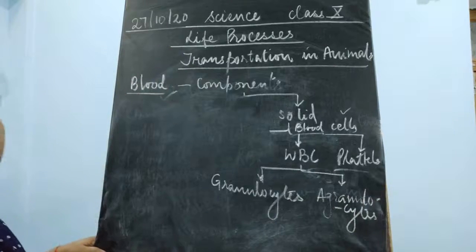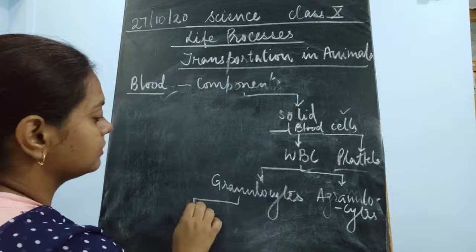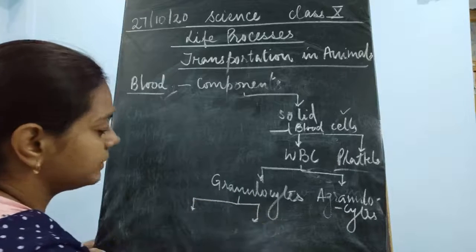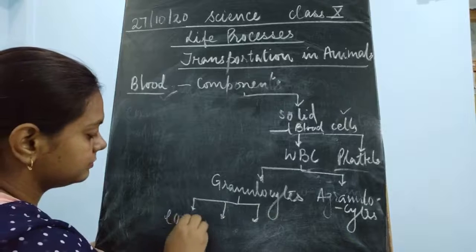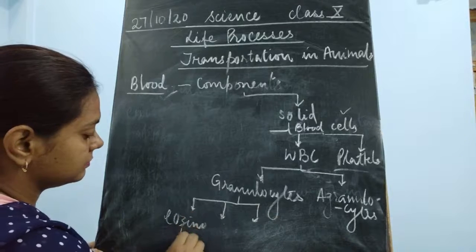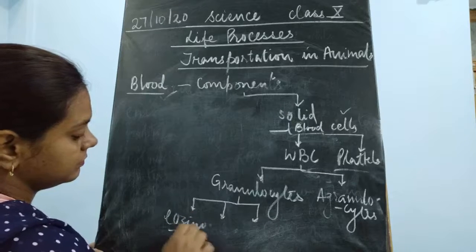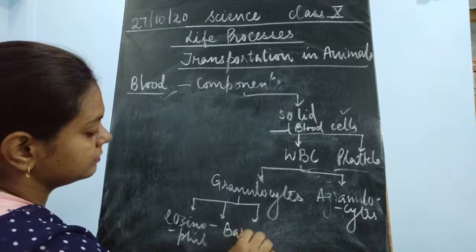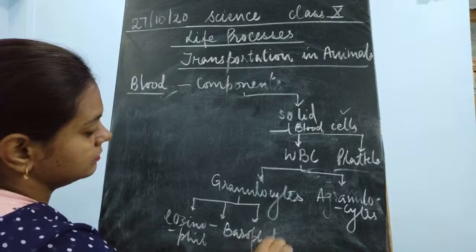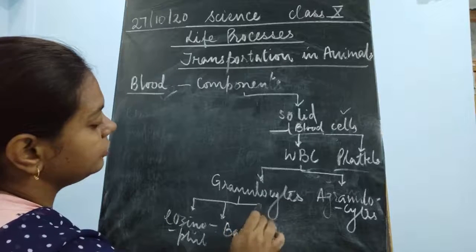Now granulocytes include 3 types: eosinophil, basophil, and the neutrophil.